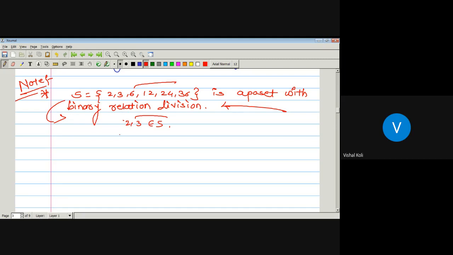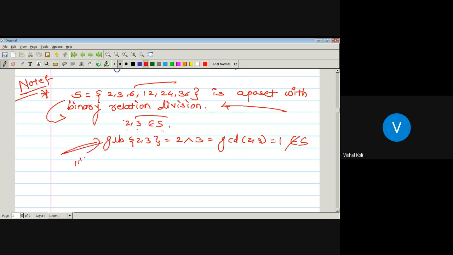Yes, here 2 and 3 belong to S, but the greatest lower bound of these elements 2 and 3, the meet of 2 and 3, is nothing but the GCD of 2 and 3, which is equal to 1, which is not a member of set S. So here there exist elements 2 and 3 belonging to set S having no greatest lower bound.